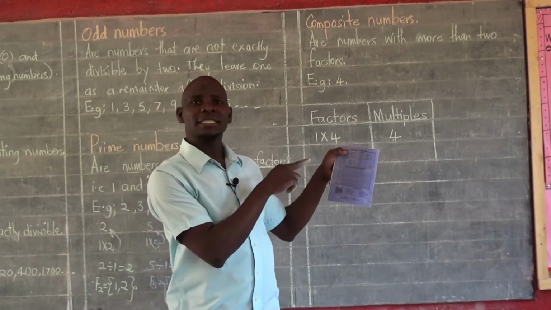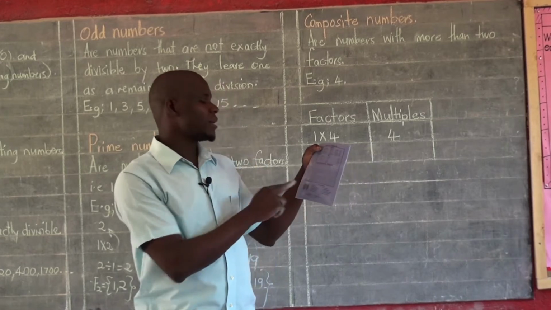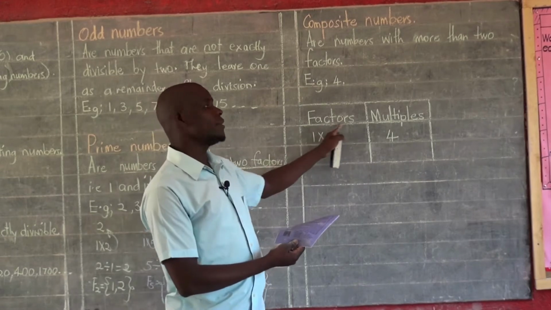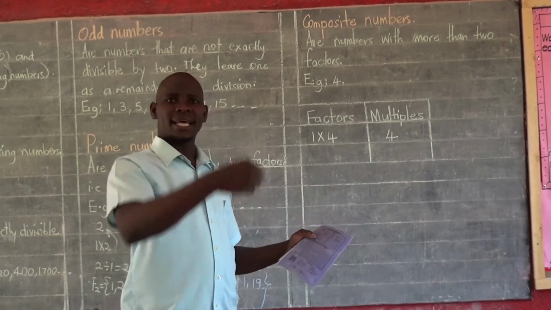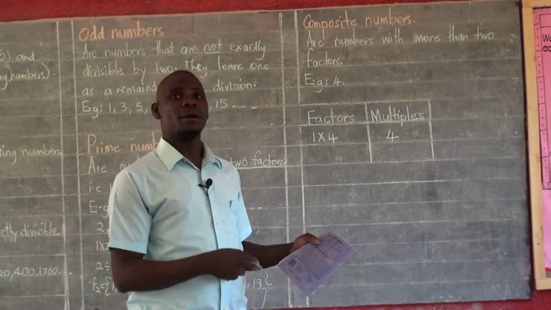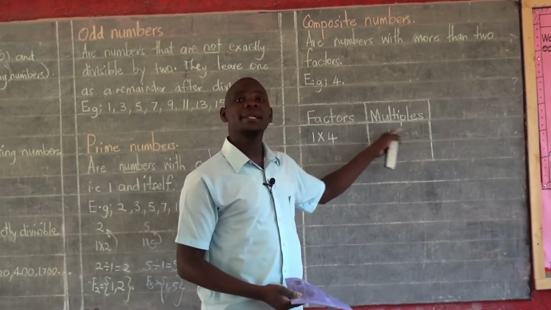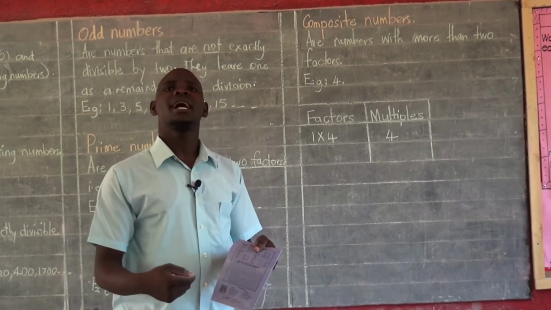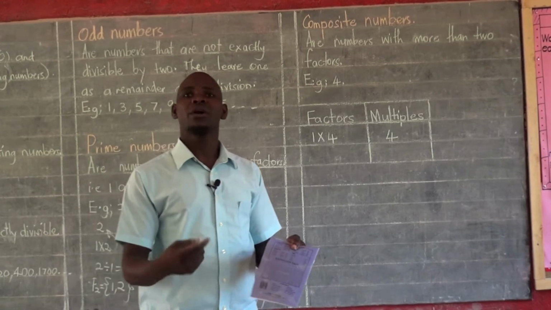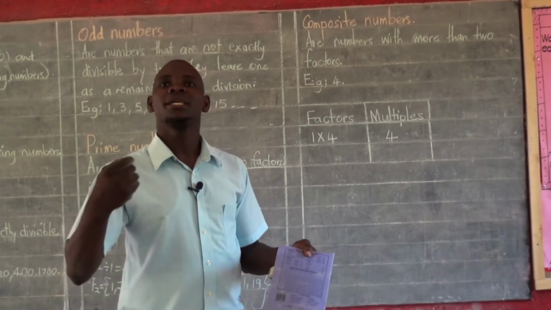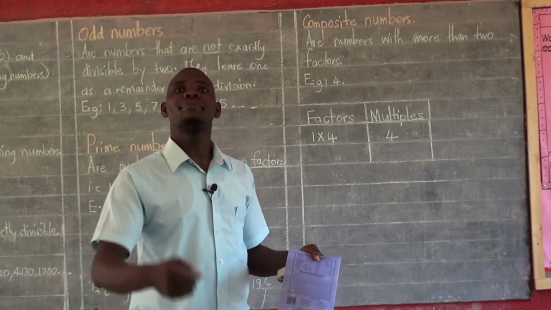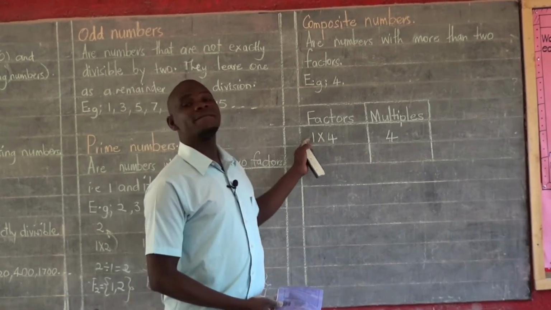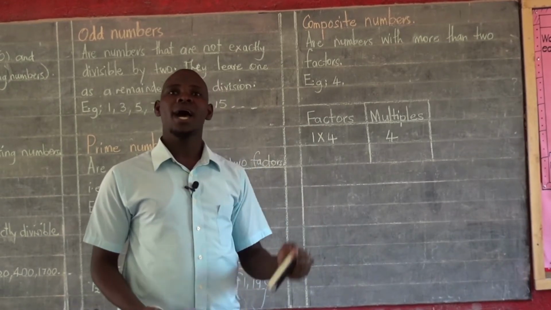When you look at that table, it has two numbers which are multiplied. Those two numbers which are multiplied are called factors. And the answer that you get after multiplying the two numbers is called a multiple. So that's why this table has answers which are multiples, and that's why we call it a multiplication table. A table that gives us multiples, which are obtained by multiplying factors of a particular number.